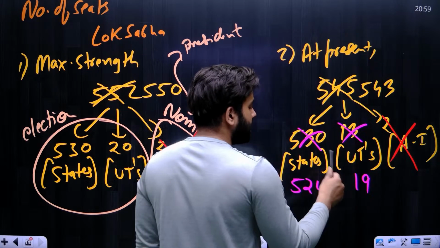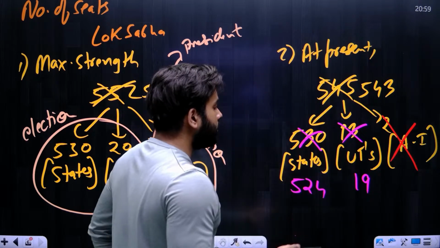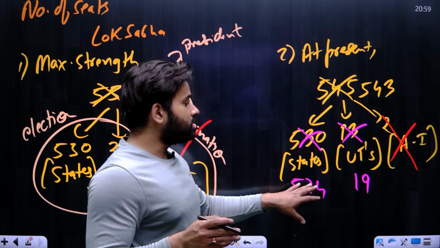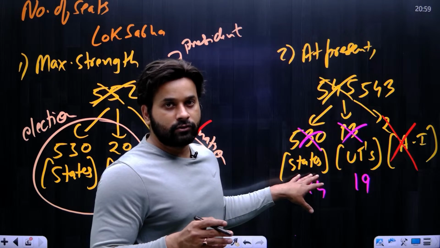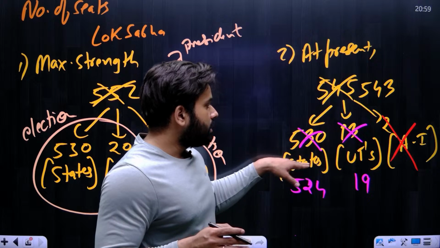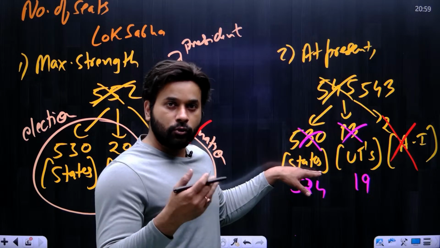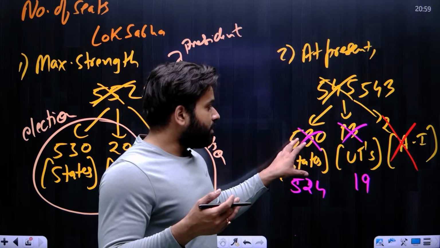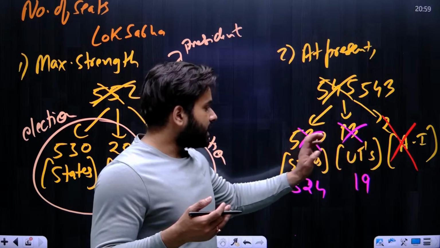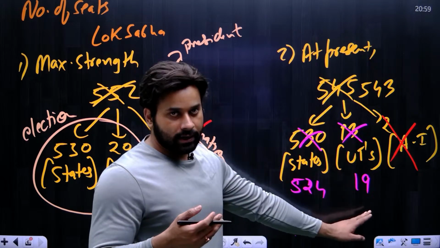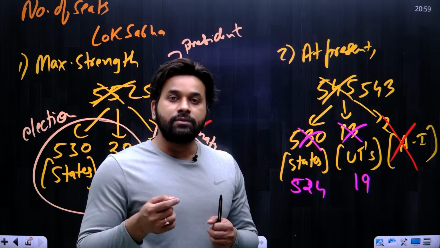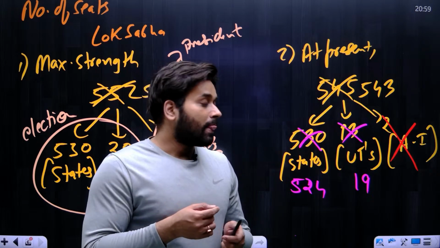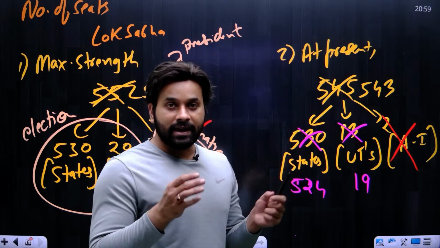I hope you understood why I have written 524 and 19, because earlier Jammu and Kashmir was a part of the states. So the 6 seats of Jammu and Kashmir were under this category, but now Jammu and Kashmir is a UT, so those 6 seats have been shifted to UTs. So that's why we see 524 and 19. So at present, how many seats are there for the states? For 28 states we have 524 seats, and for UTs we have 19 seats.